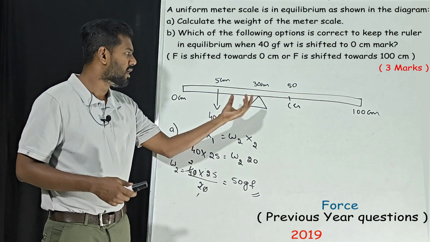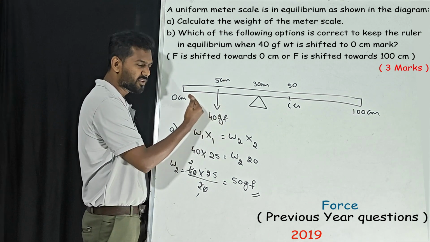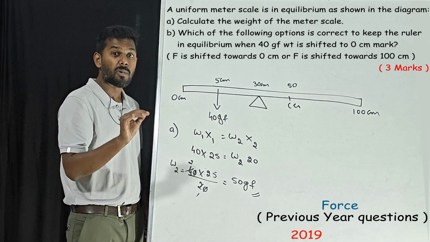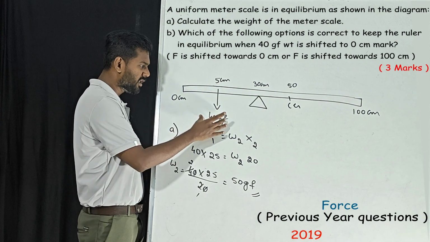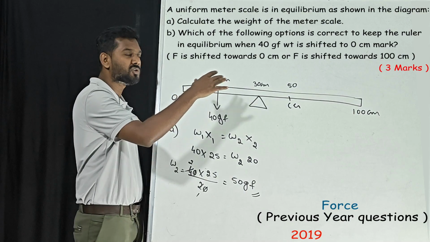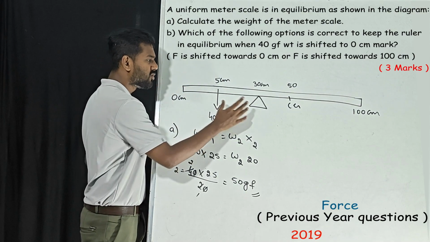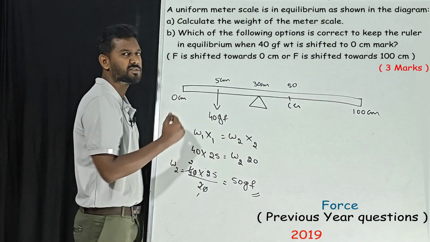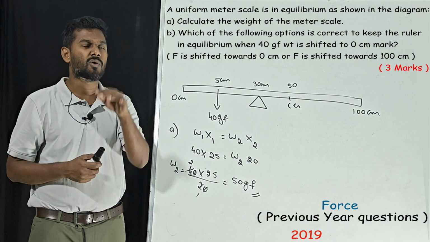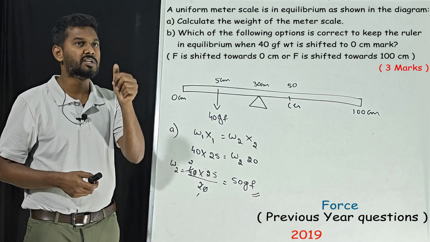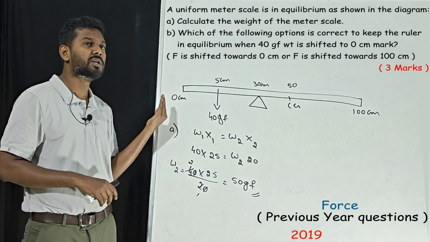So we have to move this fulcrum a little bit this side. Now listen, if the weight is moving this side, the scale is going to fall. But what do we want? We have to maintain it in equilibrium. That means even though it is moving this side, we have to make sure the scale does not fall on either side. So we have to move this fulcrum this side only, then it will not fall, it will be in equilibrium. So what is the question? Which of the following options is correct to keep the ruler in equilibrium when the 40 g weight is shifted to the 0 centimeter mark?